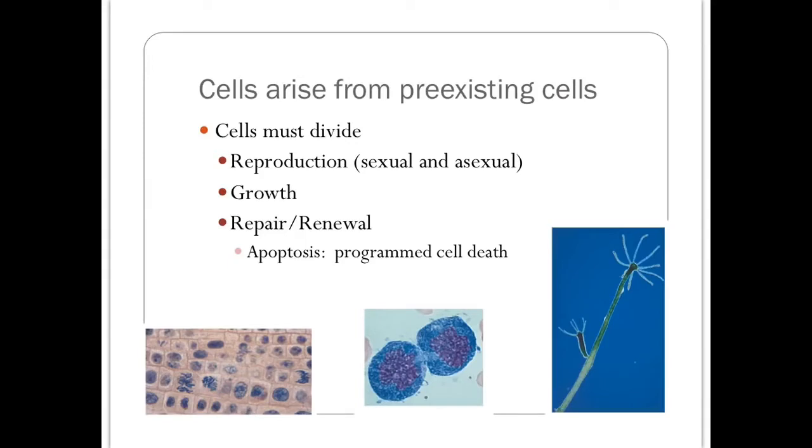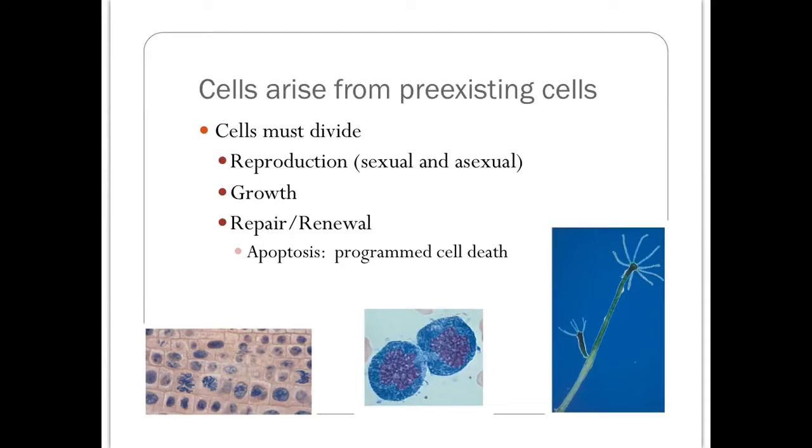The cell theory states that cells arise from pre-existing cells. So cells don't come out of nowhere, they have to divide in order for you to get new cells. The purposes of cell division: one is for reproduction. We already covered that. Both sexual and asexual reproduction require cell division. Cell division is also important for growth. So when organisms are growing, they are having their cells divide in order to make more cells for the organism.